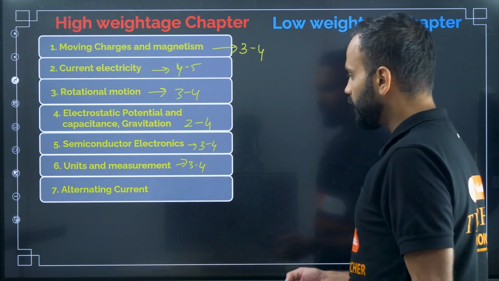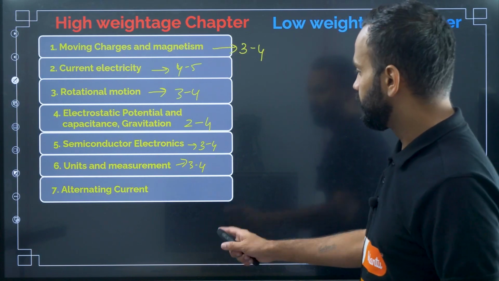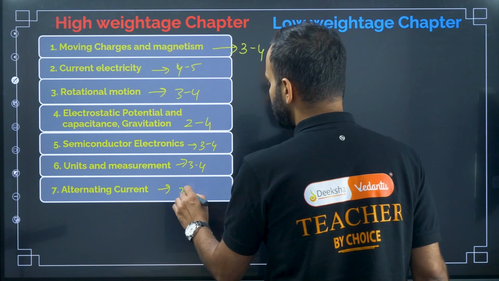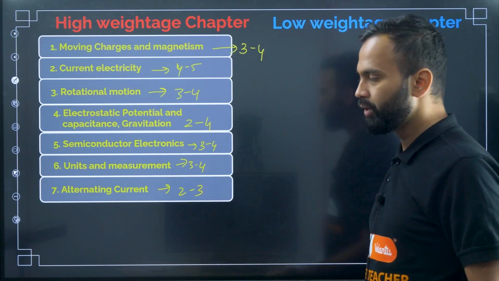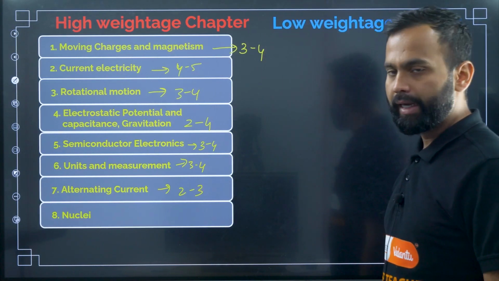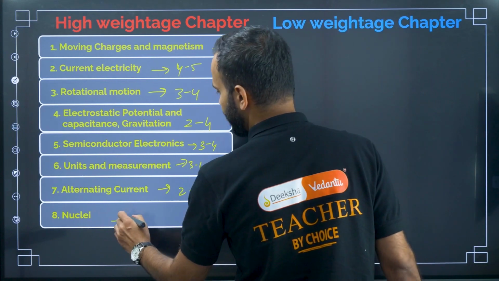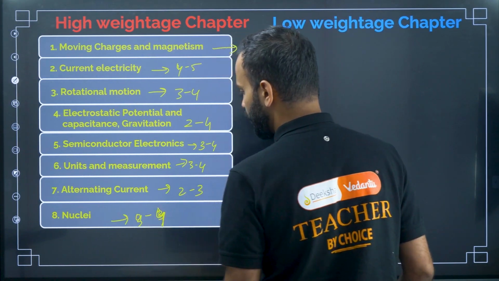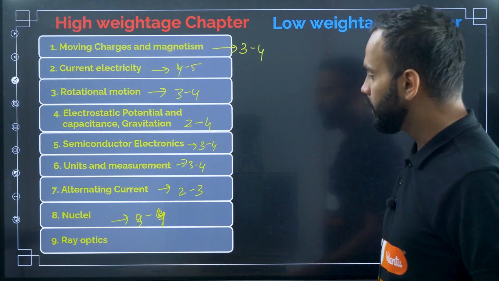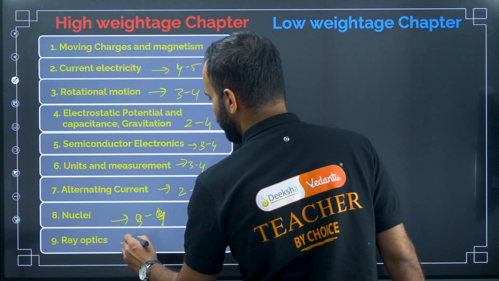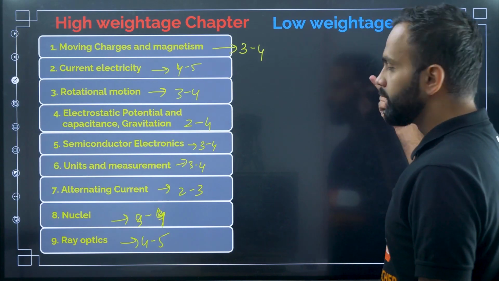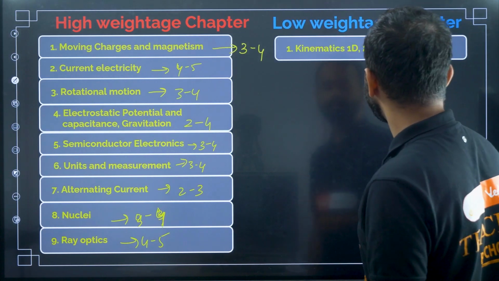The seventh one, alternating current. Here they ask 2 to 3 questions from this chapter. And then nuclei. In nuclei, they ask 3 to 4 questions. And the last one, ray optics. In ray optics, they ask 4 to 5 questions. So now these are the low weightage chapters.